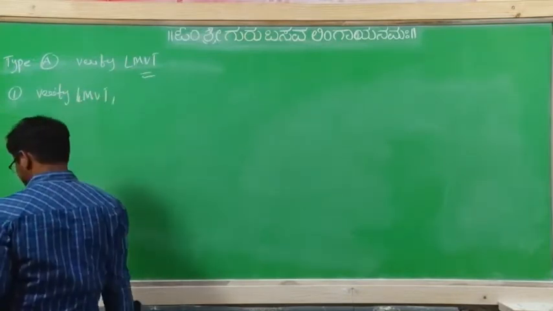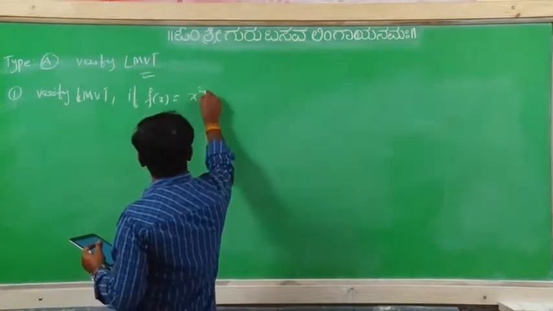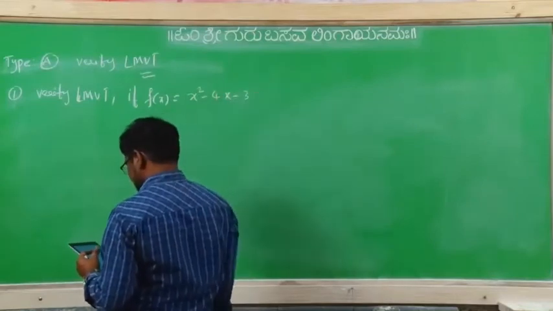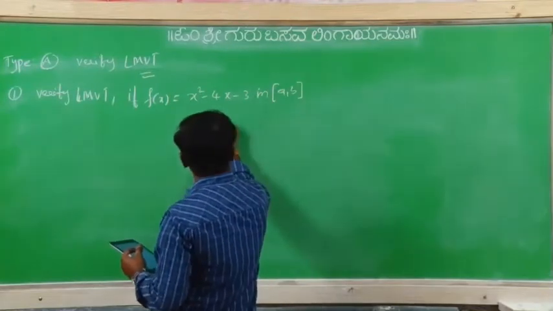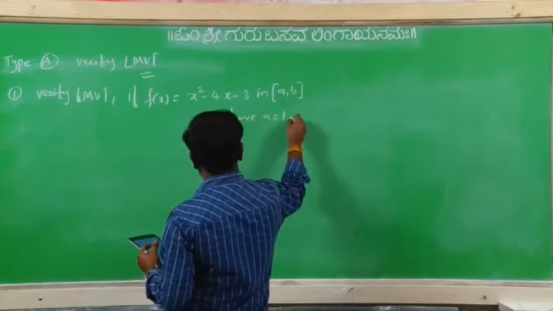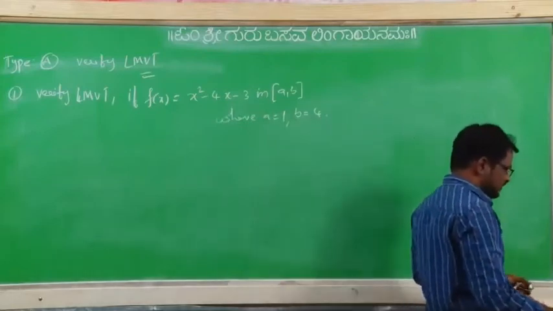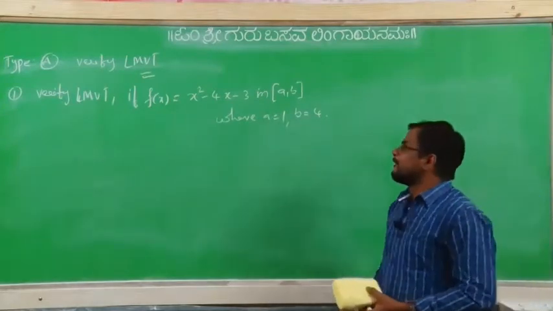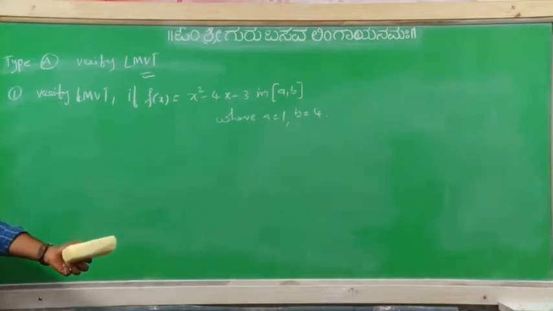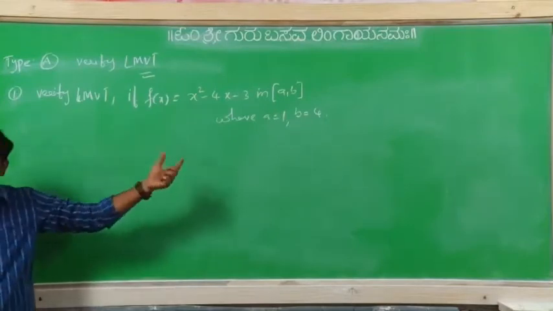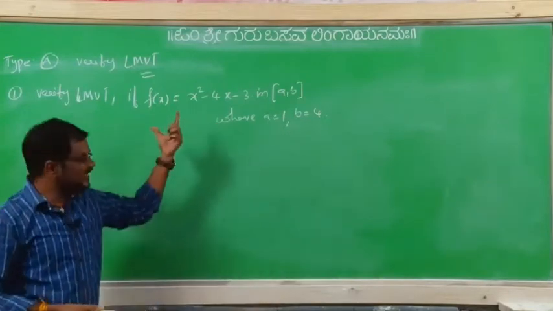Lagrange's mean value theorem if f(x) equals x square minus 4x minus 3 in the closed interval [a, b], where a equals 1 and b equals 4. So this is one of the NCERT problems. In the previous problem, the example you took was f(x) equals x square, a quadratic equation. This is also a quadratic equation. Here the interval they gave is [1, 4].